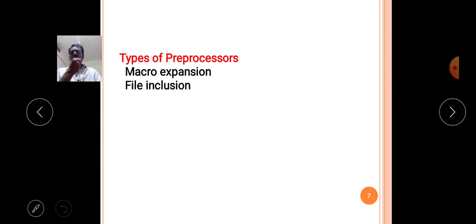The first thing for today is the macro expansion preprocessor. Now first we will discuss the macro expansion preprocessor. The macro expansion preprocessor is again of two types: number one, simple macro expansion, and number two, macro with argument expansion.